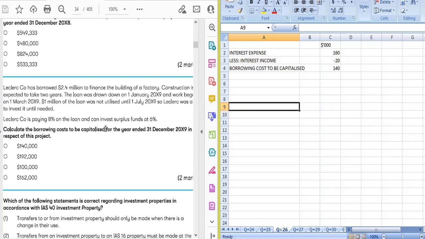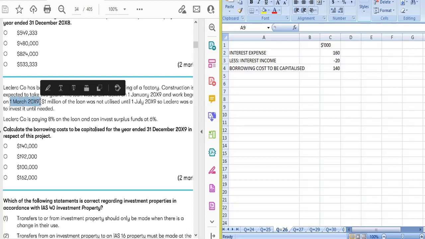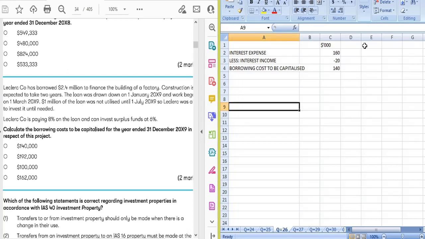And one more thing we have to pay attention to: the company took the loan on 1st January 20X9, but work began from the 1st March 20X9. So we will calculate the interest from the 1st March 20X9, not from the 1st January 20X9. Okay, so just have a look on the formula bar.